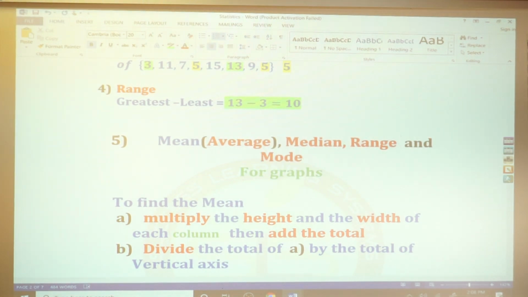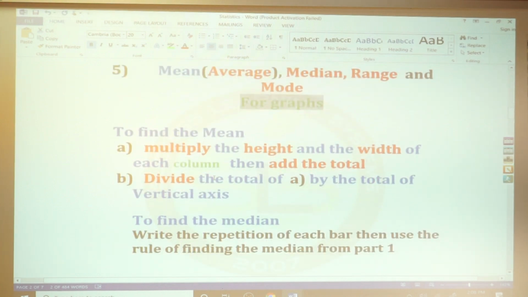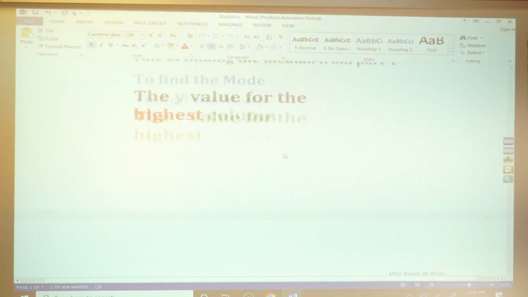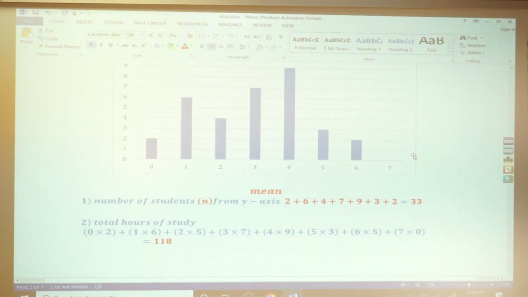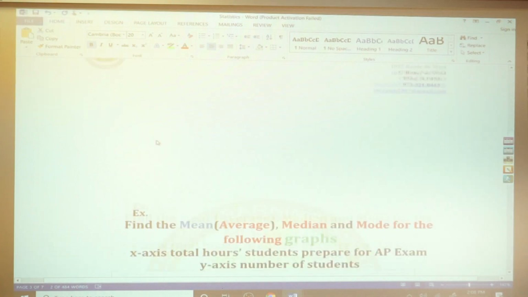Now, how can we find the mean for graphs? Look here, I give you some skills. Still, the skills will not be clear until I show you the example. The graph has x and y. Look here, it has x and y. I'm going back to this example.